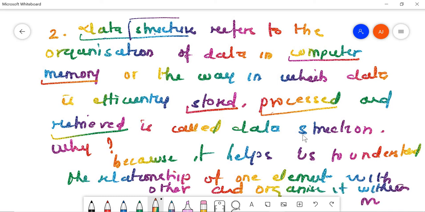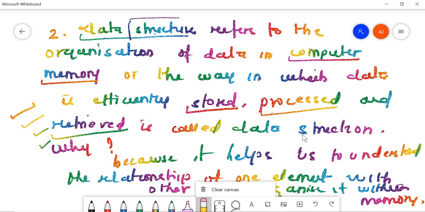This definition will be more clear when we implement data structures practically, that is, using array, stack, linked list and tree. So in that way it will be clear to you. So this is the definition part.